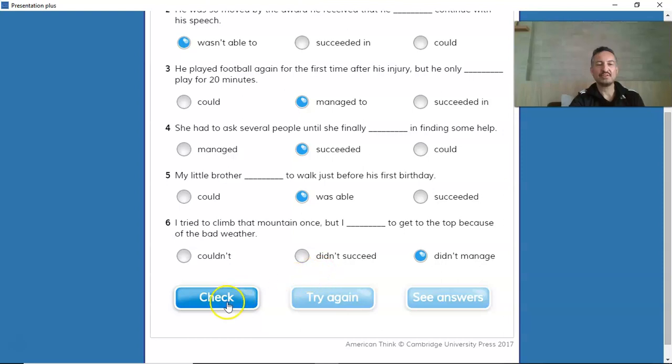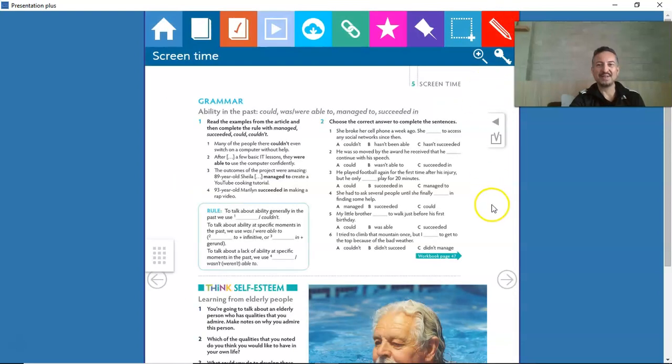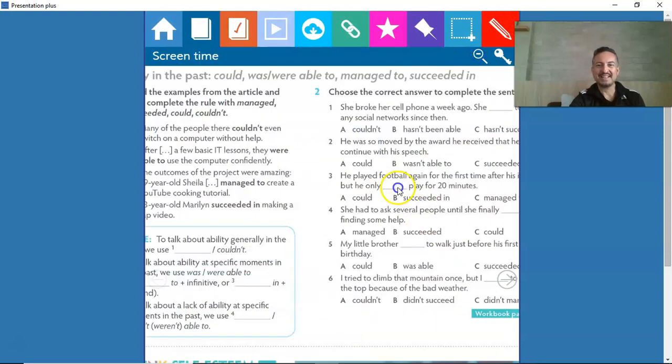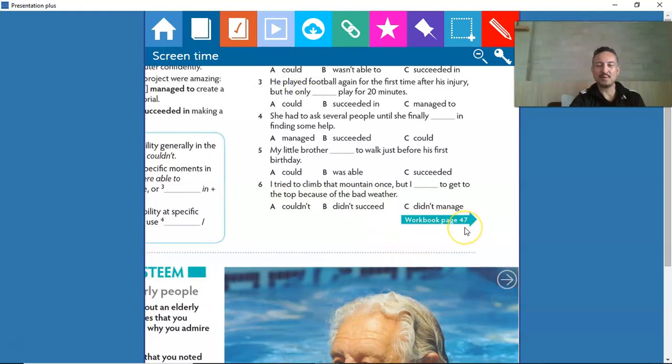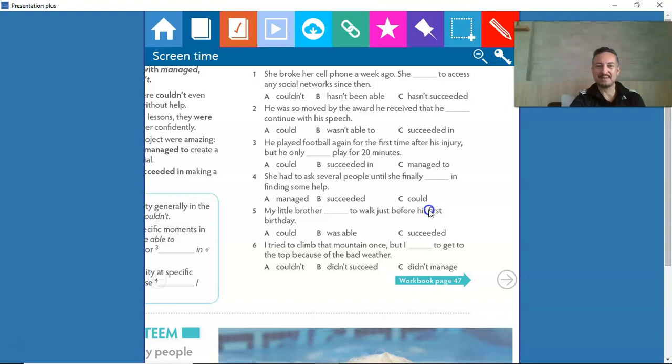Okay, let's check. All of them are correct. Well done. I hope you could do it. Yeah, and now you can go to workbook page 47 if you want to do some more practice about this topic.